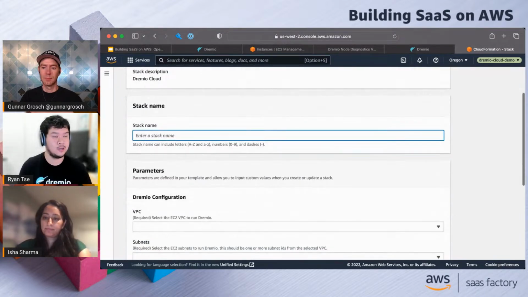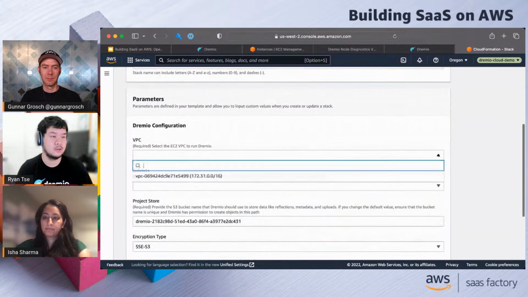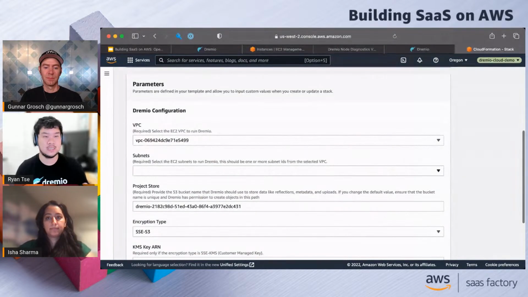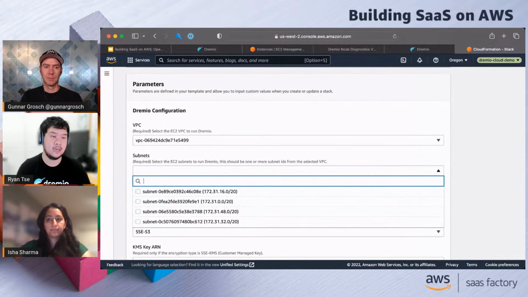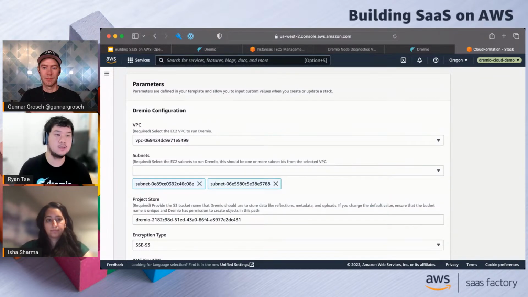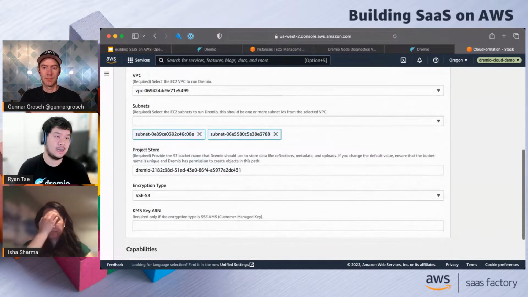Let's just quickly go through this. So this is that place where we talked about the existing VPC and the existing subnet. Here we can just click the existing VPC that I have in this region. And now it's asking me for the subnets that I want to launch in. Let's say that I feel like launching in these 2 subnets. So I have them selected now.